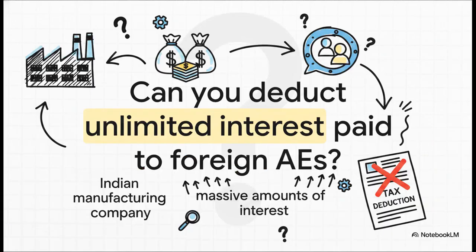Okay, picture this scenario. Your Indian manufacturing company needs a massive injection of capital. But instead of hitting up a local bank, you borrow heavily from your foreign parent company, your associated enterprise. And naturally, you're paying them massive amounts of interest every single year. So the million-dollar question is, can you just claim all of that interest as a tax deduction to legally wipe out your taxable income in India? Well, tax authorities caught on to this, and Section 177 is literally designed to tackle this exact problem.